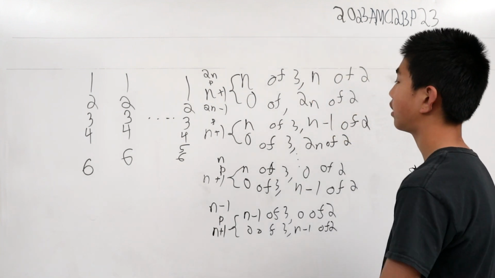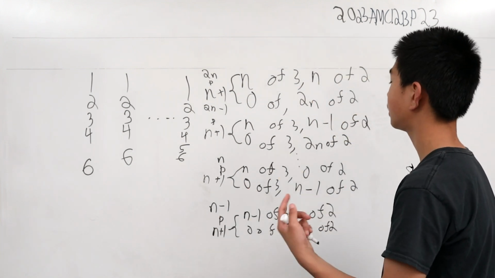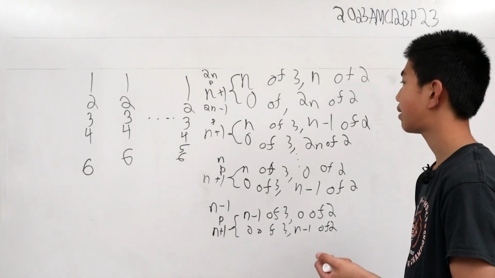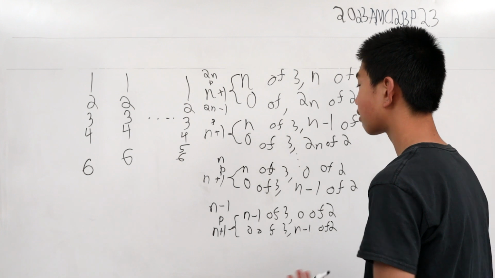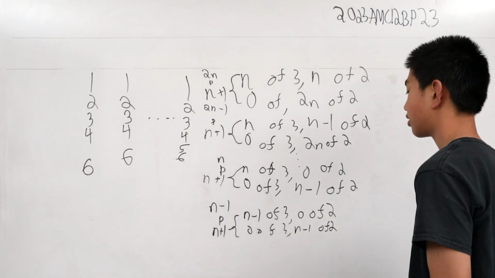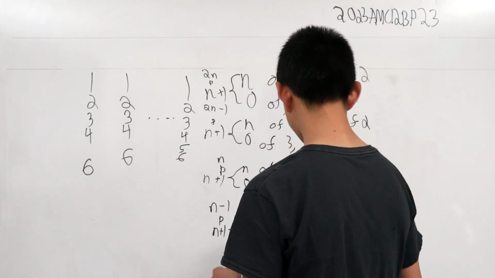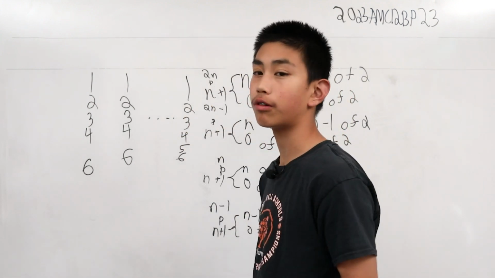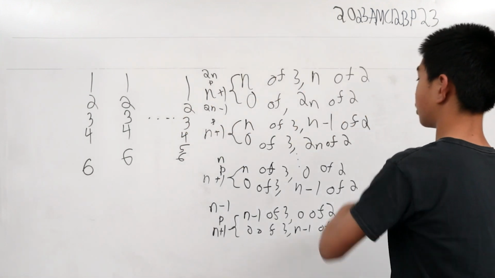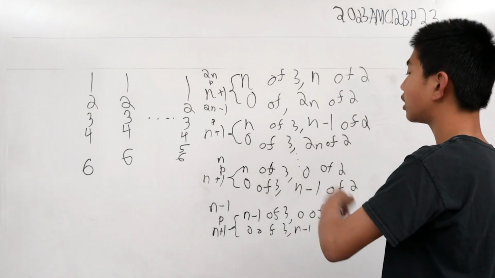Now we have finally proved something out of all this. We see an emerging pattern here. So we can ideally erase all this and write a formula. We can compute a formula by just summing all of these up.